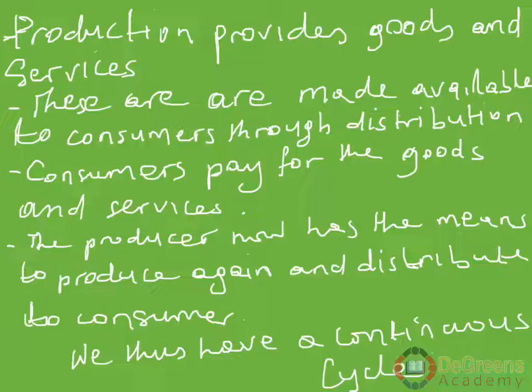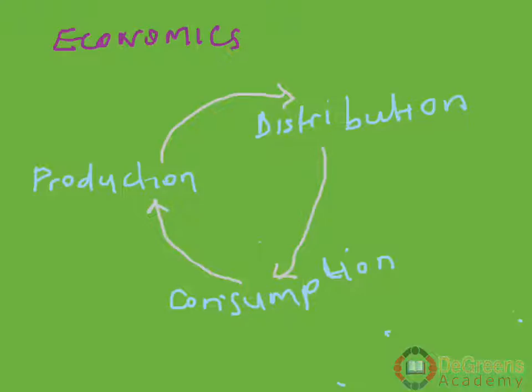All these forces are important: the producer, the consumer, and distribution. So in the end, we have production, distribution, and consumption.